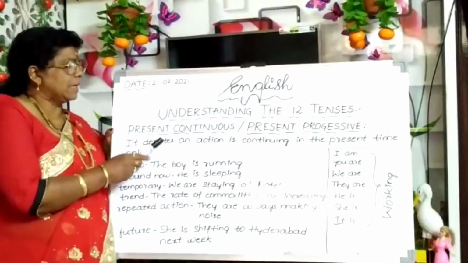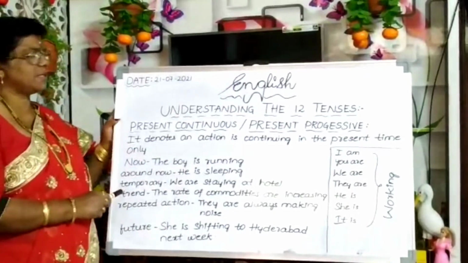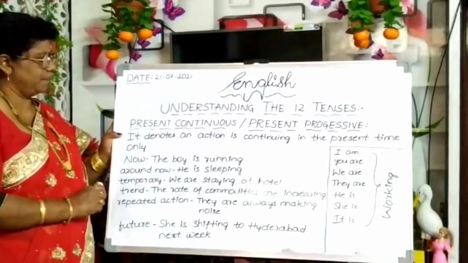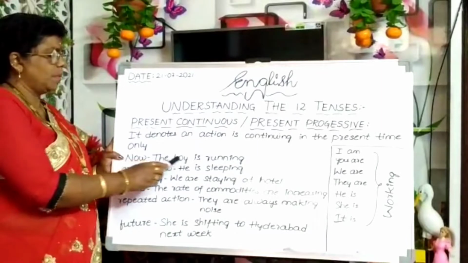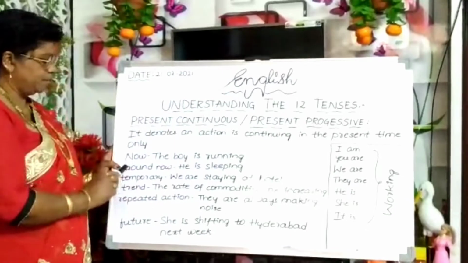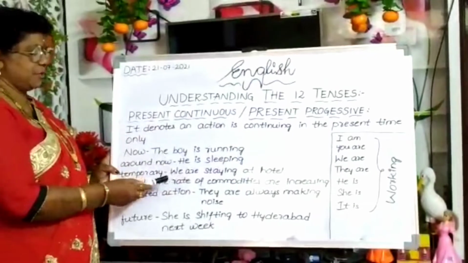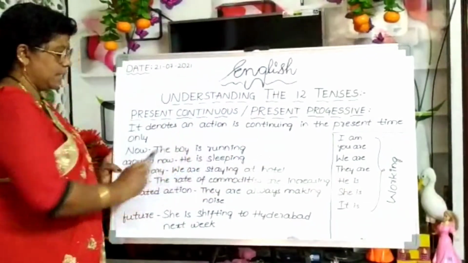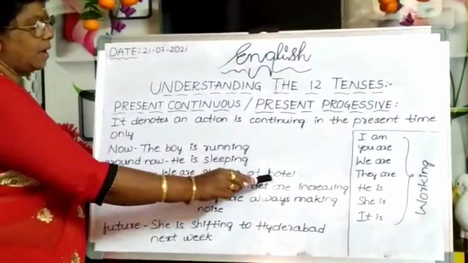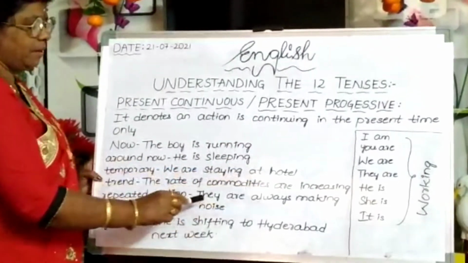Today we are going to learn present continuous or present progressive. What is present continuous? It denotes an action which is continuing only in the present time. See, now the boy is running. That action, here it is starting and here it is continuing. Around now, he is sleeping. Temporary actions, we are staying at hotel. Trend, the rate of commodities are increasing. Repeated actions, they are always making noise.